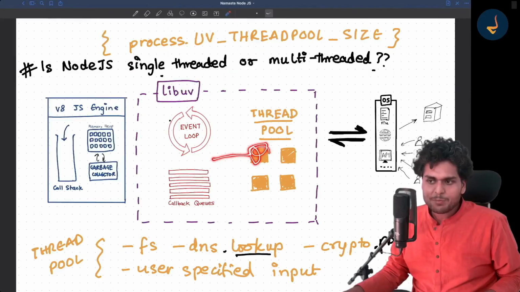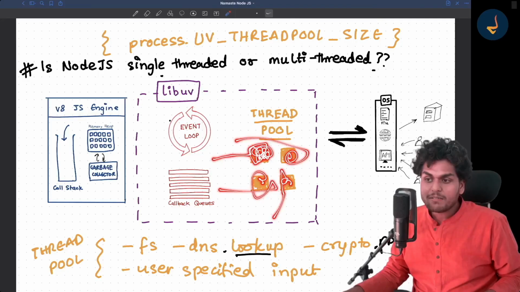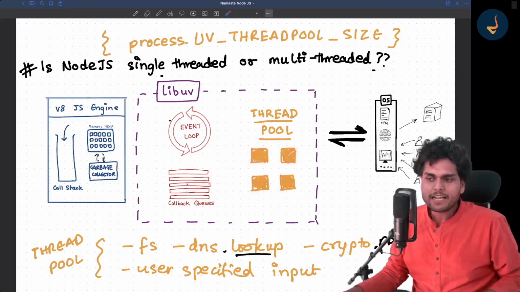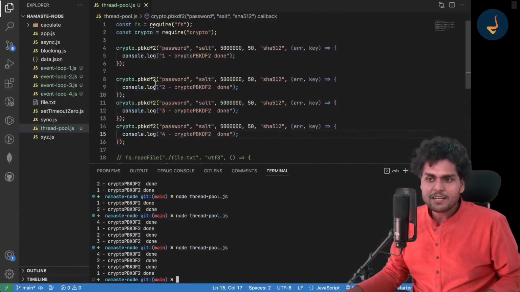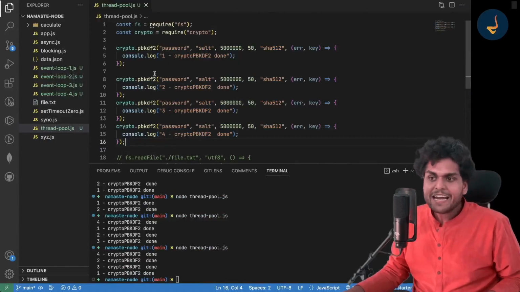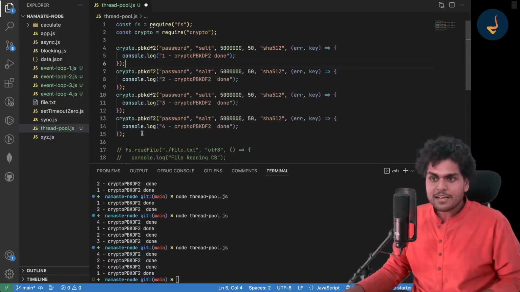So the first crypto call is assigned to this thread, the second one to this thread, the third one to this thread, and the fourth one to this thread. Whichever thread returns the answer first will win, and will be executed fast. So the order of execution is not guaranteed over here. That is why the result is not coming in the same order.